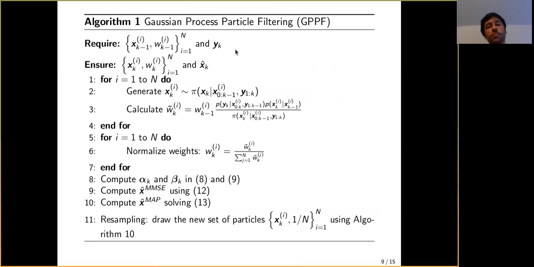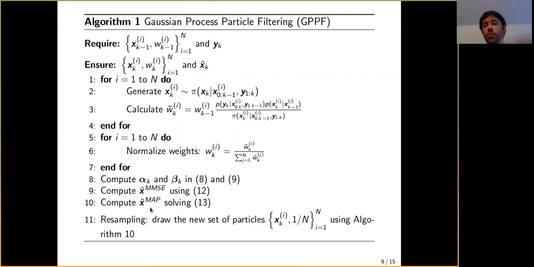And just to now put everything in the context of a Gaussian process particle filter, we present here our algorithm, where up to line 7, it's basically a standard particle filter. We generate X from this importance distribution, we propagate W's and we normalize them. And then we fit our GP by computing alphas and betas here. We compute our summary statistics in lines 9 and 10.